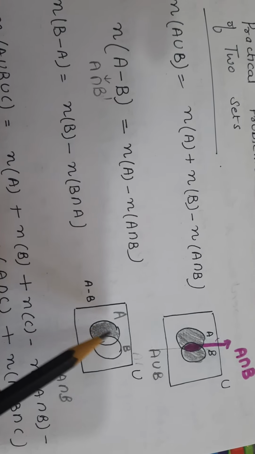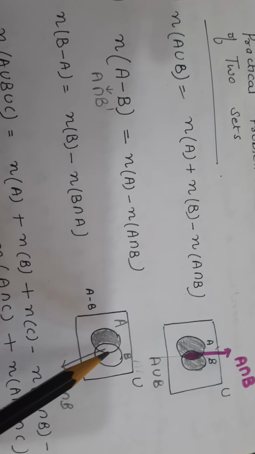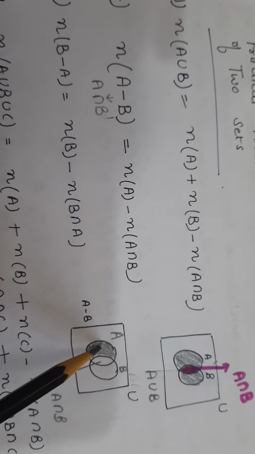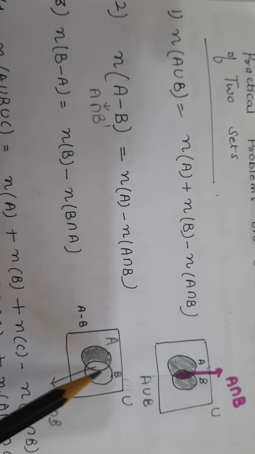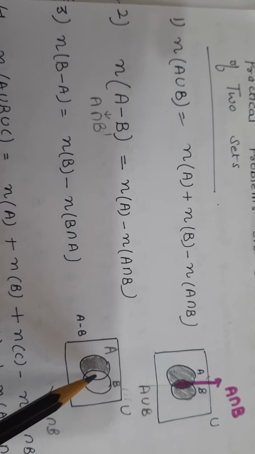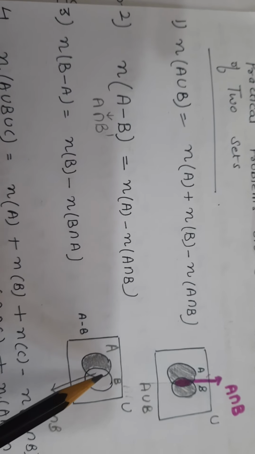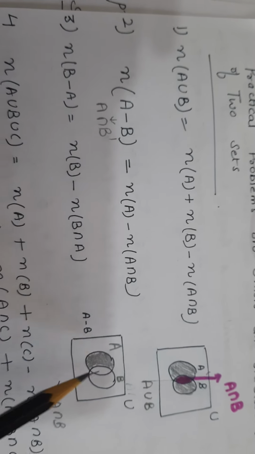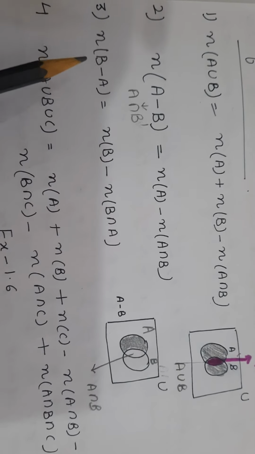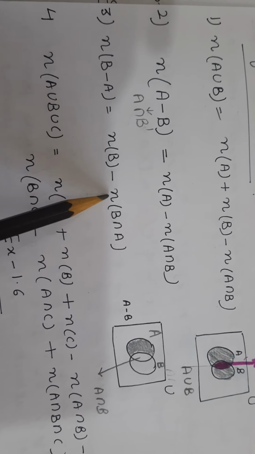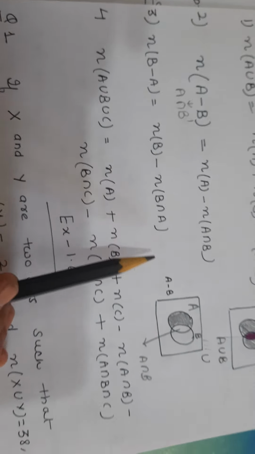This shaded region denotes A minus B, the elements of A which are not in B. Its count is equal to the elements in set A minus the elements of the common region. In the same way, the number of elements in B minus A is the number of elements in B minus the number of elements in B intersection A.